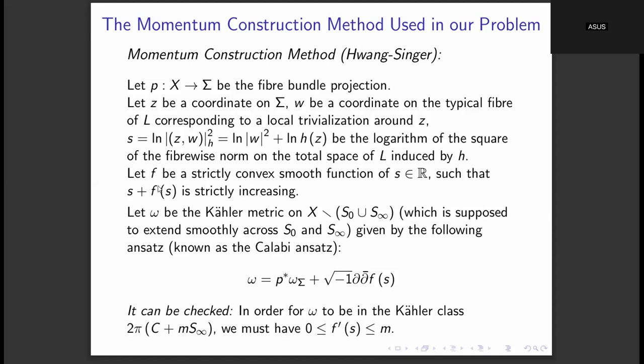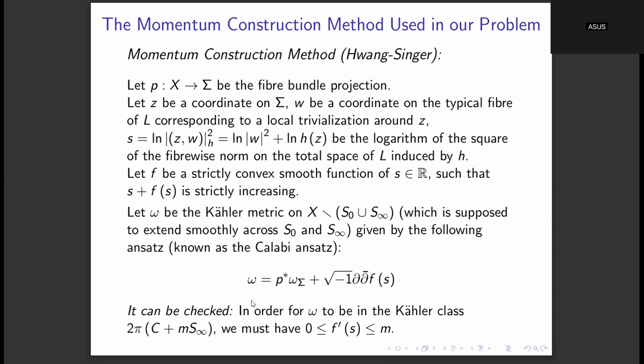And then we have a strictly convex smooth function of S. So this f is a function from R to R, which is strictly convex, meaning f double prime is strictly positive, and S plus f of s is increasing. So 1 plus f prime has to be strictly positive. We will see why these two conditions are needed, namely f is convex and s plus f is strictly increasing. So we have this ansatz for the Kähler metric omega, and we are claiming that we can construct the metric omega from this ansatz.